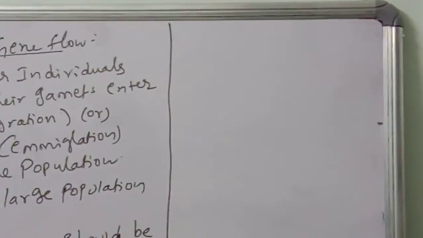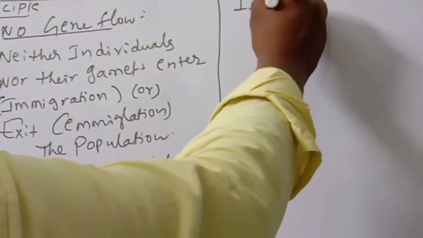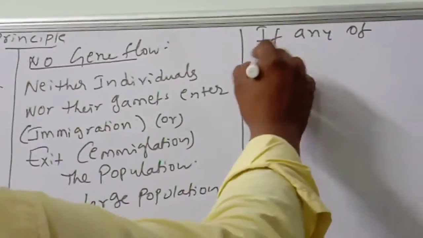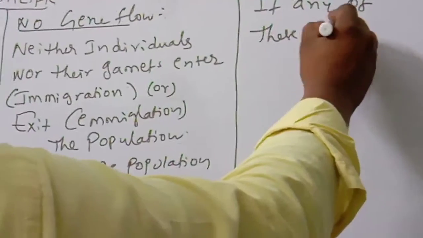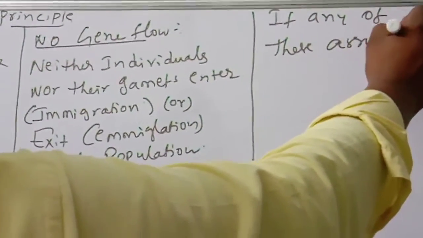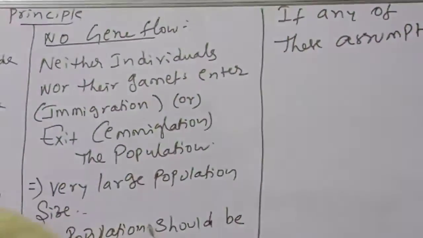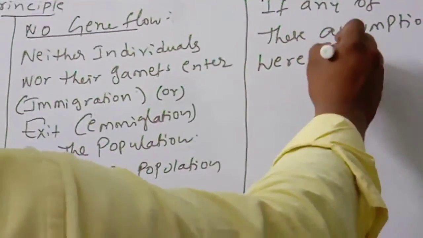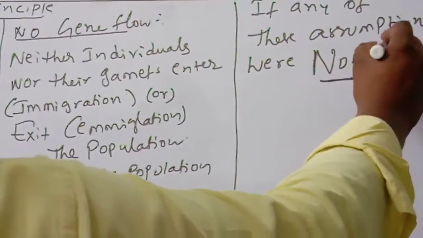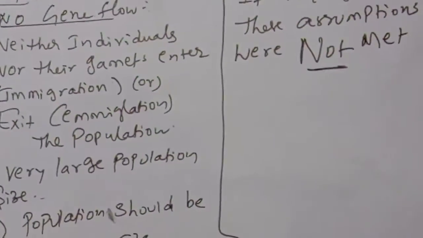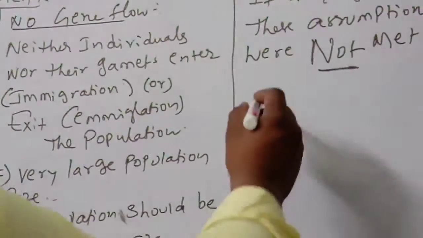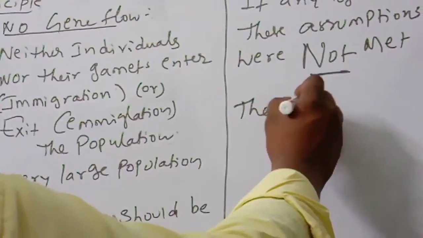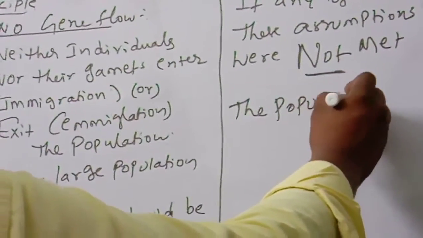If any of these assumptions were not met, then what will happen?